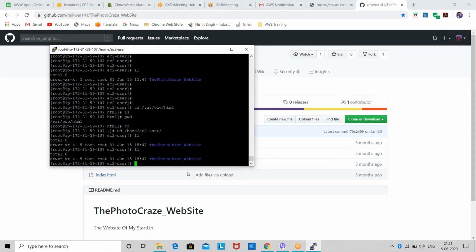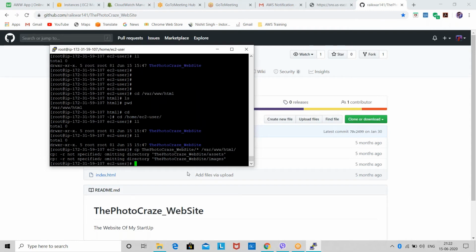I want to copy it. The command to copy is cp, space, the file name. Because I am in the folder where my file is, I'll directly write the file name, and then star. Star means all files inside this folder. Then give a space, then I'll give a destination location. I want to copy it to var, inside var www, inside www html.